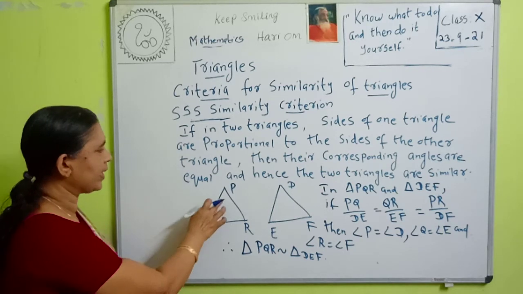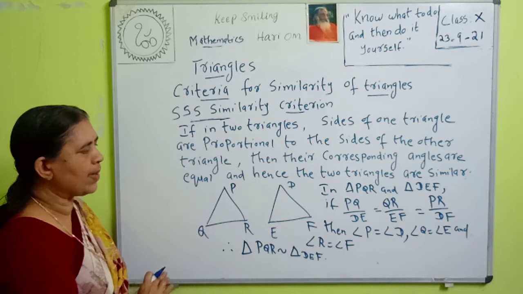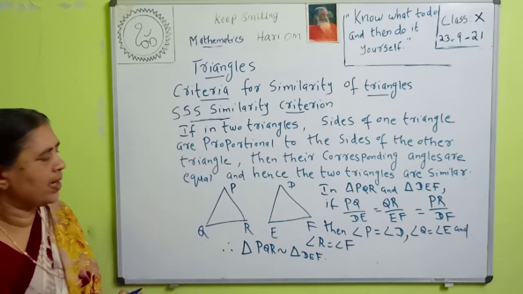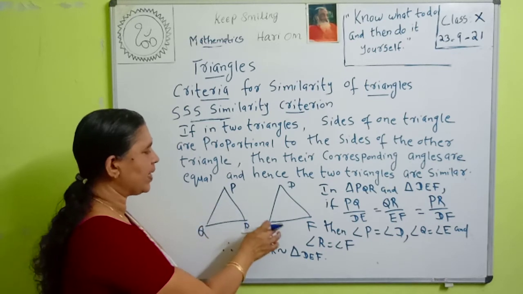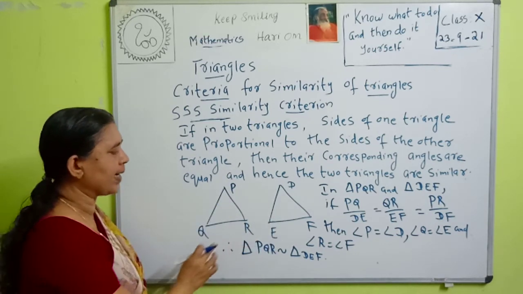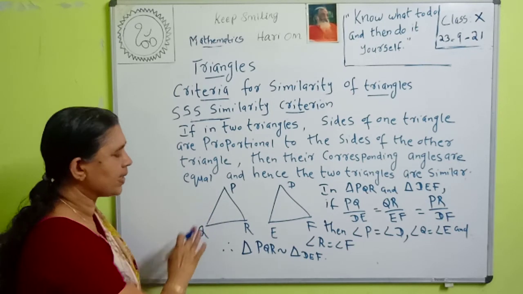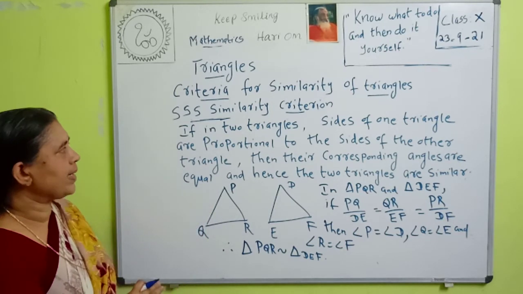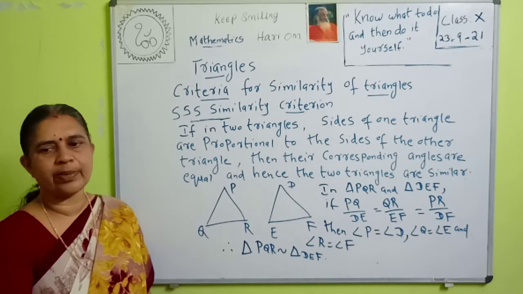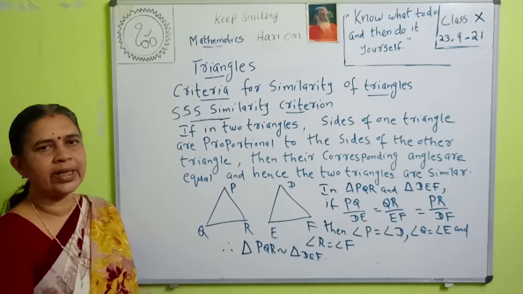So first you take the corresponding sides, the ratio, that is PQ by DE is equal to QR by EF is equal to PR by DF. Then the corresponding angles are angle P is equal to angle D, angle Q is equal to angle E, and angle R is equal to angle F. Then what we can say? Then triangle PQR is similar to triangle DEF. This similarity criterion is known as SSS similarity criterion, that is side side side similarity criterion.